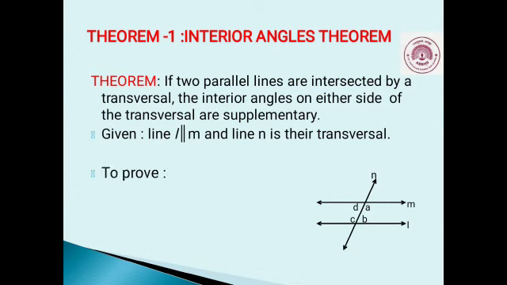To prove: angle A plus angle B equals 180 degrees. Angle D plus angle C equals 180 degrees.